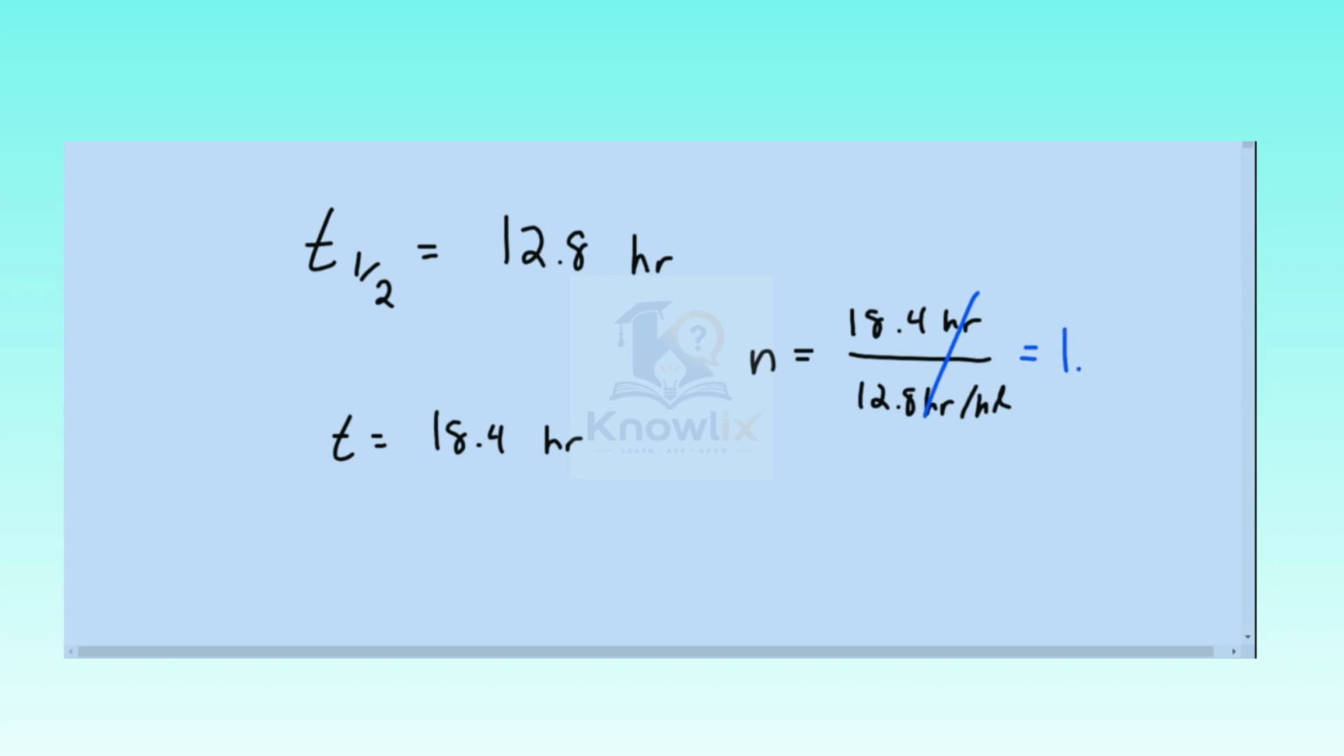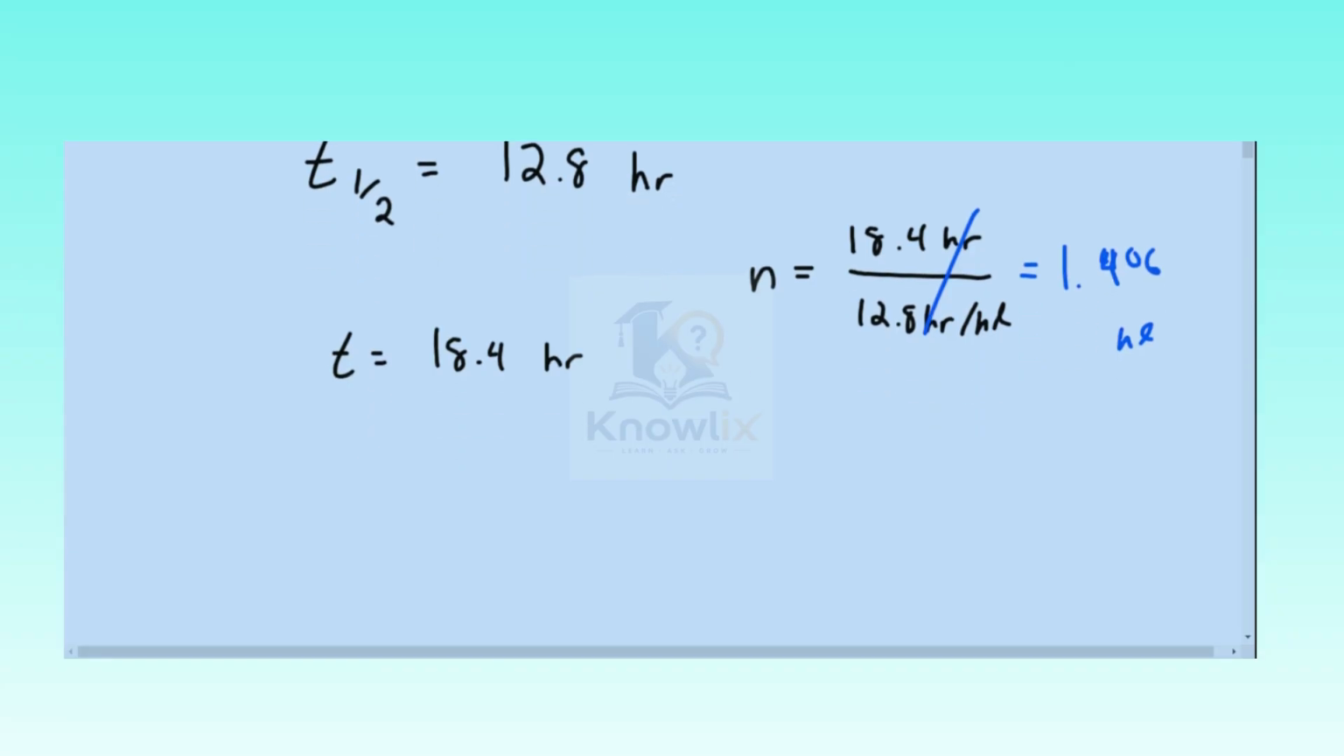passed 1.406 half-lives over the course of this period. And so what we're going to do is use the following relationship, that the amount at time t, in this case the amount of copper at time t, is going to be equal to the initial amount of copper times 1/2 to the power of n, where n is the number of half-lives.